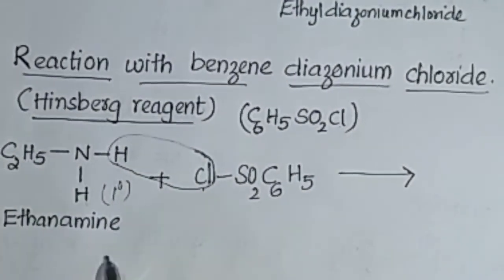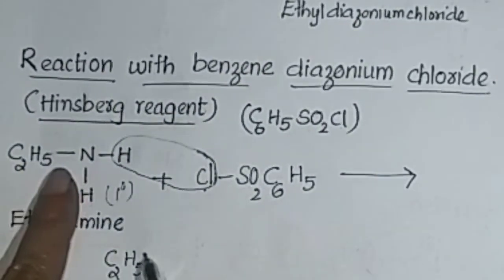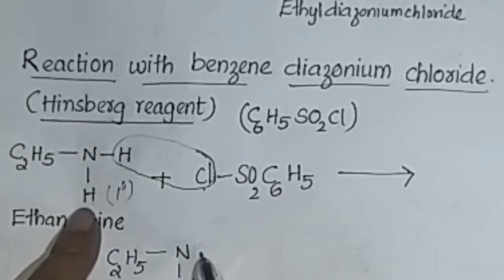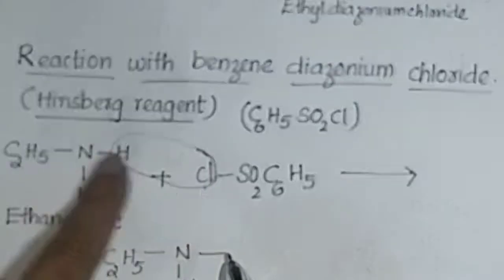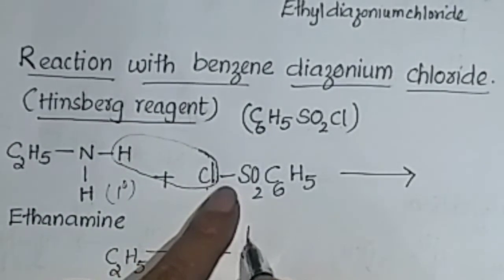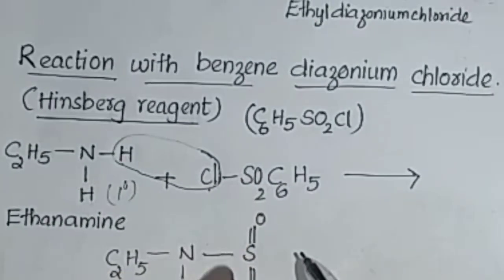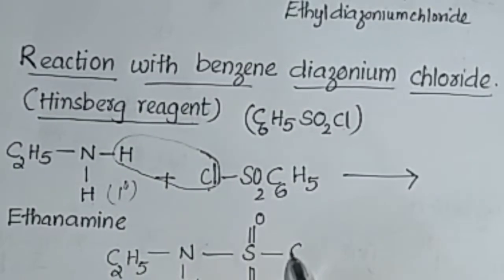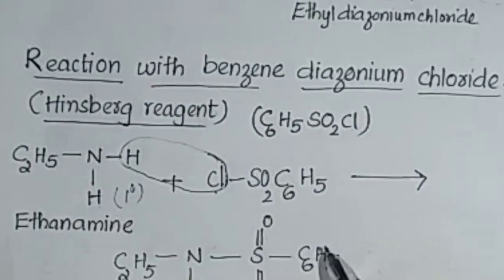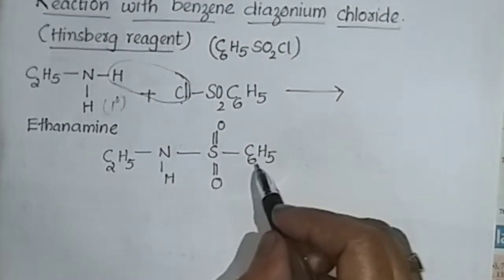Then we can write C2H5, N, H, with a bond formed between them, and the remaining SO2, S double bond O, C6H5. This is known as N-ethyl benzene sulfonamide.